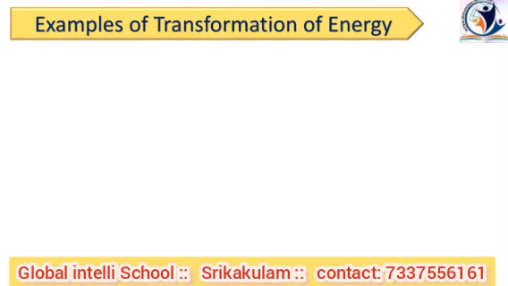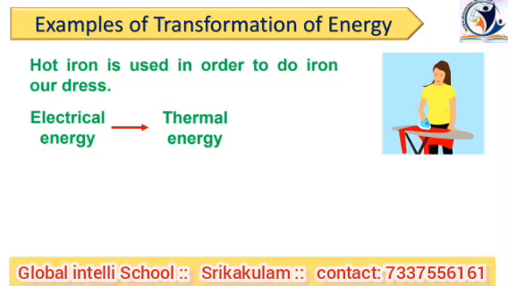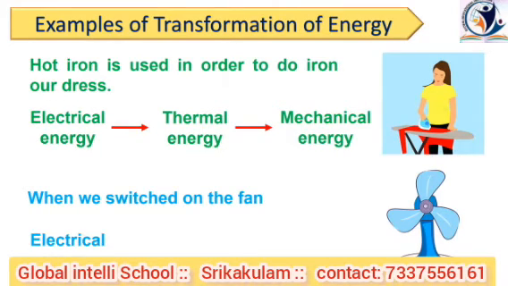Now we see some other examples of transformation of energy in our daily life. The first example is when we use a hot iron in order to iron our dress. In this case, electrical energy is converted into thermal energy, and thermal energy is turned into mechanical energy. The second example is when we switch on the fan. Electrical energy is converted into kinetic energy, due to which the blades of the fan rotate.